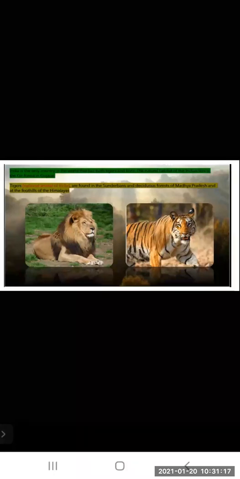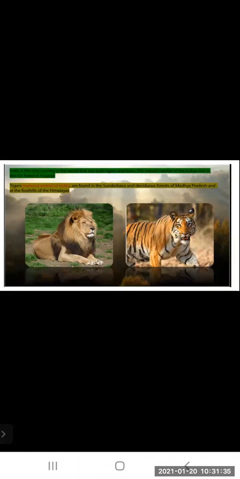Tiger is the national animal of India. Tigers are found in the Sundarbans and deciduous forest of Madhya Pradesh and at the foothills of the Himalayas. So tiger is found in the Sundarbans, also the deciduous forest of Madhya Pradesh and foothills of the Himalayas.